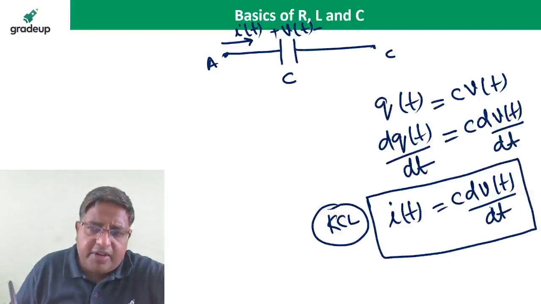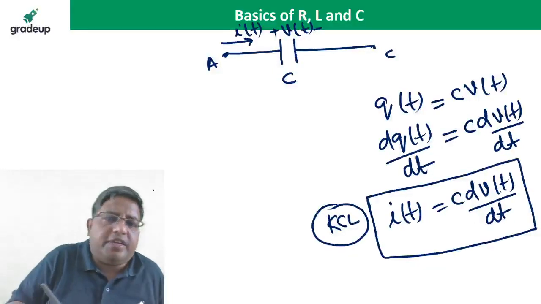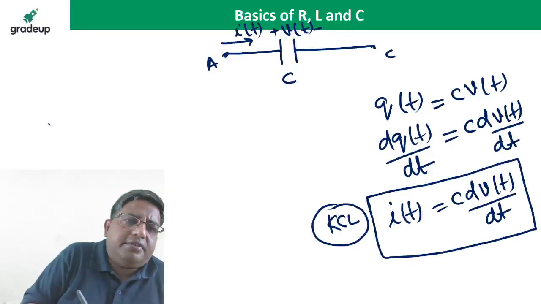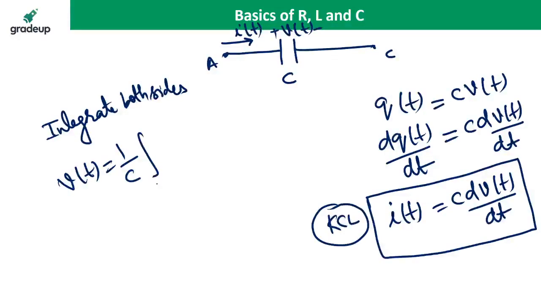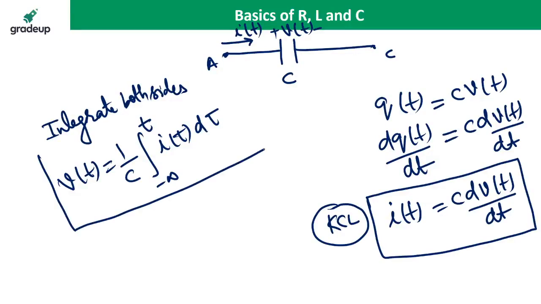If I integrate both sides of this equation, I get v(t) is equal to 1 by C integral from minus infinity to t of i(tau) d tau. It is the KVL equation.